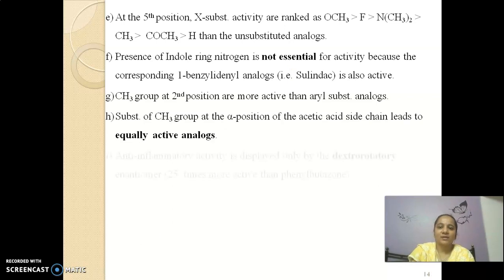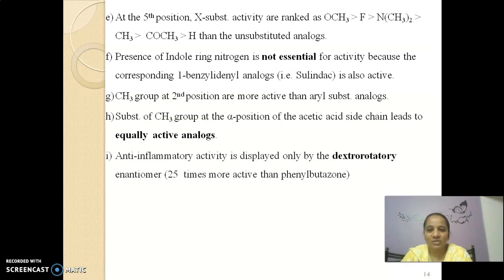And the last point is that substitution of a methyl group at the alpha position of the acetic acid side chain leads to equally active analogs. Here again, instead of the acetic analog, you get the propionic acid analogs. Due to the addition of the methyl group at the alpha position, it creates an asymmetric center, producing two optical isomers, dextro and levo forms, out of which anti-inflammatory activity is associated only with the dextro enantiomer. Taking the example of phenylbutazone, it is 25 times more active than the phenylbutazones.